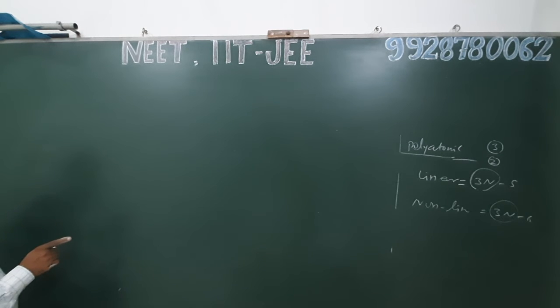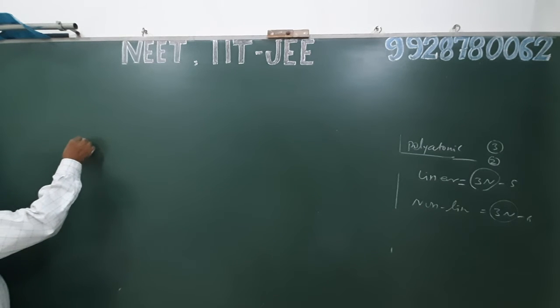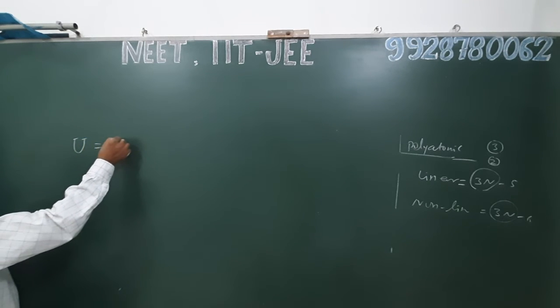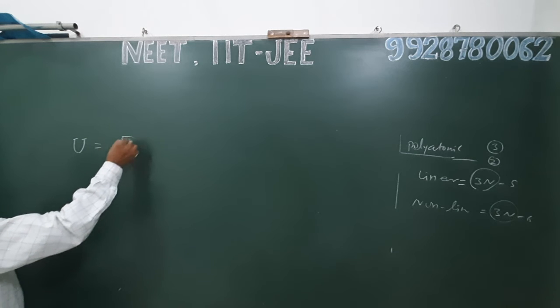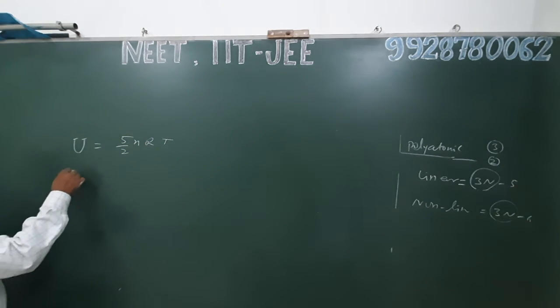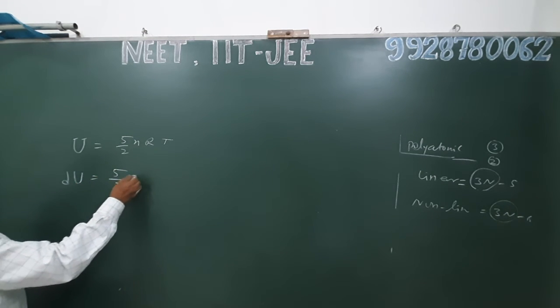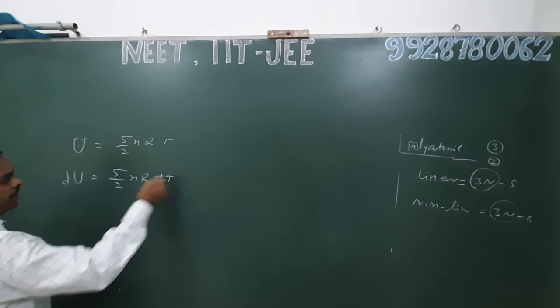If vibrational degrees of freedom are active, then total degrees of freedom are 6. Hence, at ordinary condition, the internal energy of a diatomic molecule is 5 by 2 nRT at a particular temperature T, and the change in internal energy is 5 upon 2 nR dT.